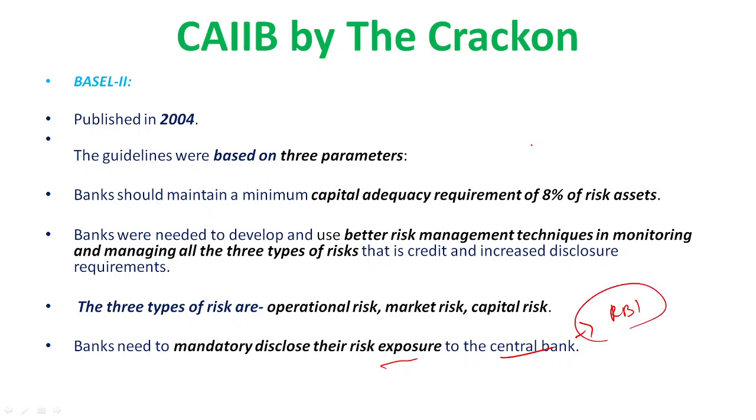In every country there is a central bank; in India it's the RBI, right? So the RBI can analyze the risk percentage or risk exposure and accordingly suggest solutions. So the regulation, credibility, or supervision of financial institutions can be done in a good way. This is all about Basel II. Some operational requirements were also included in Basel II.